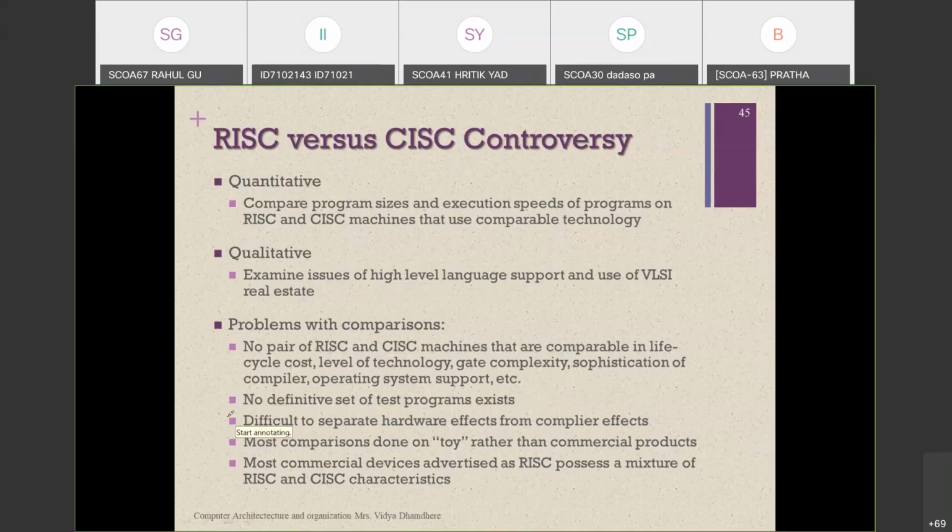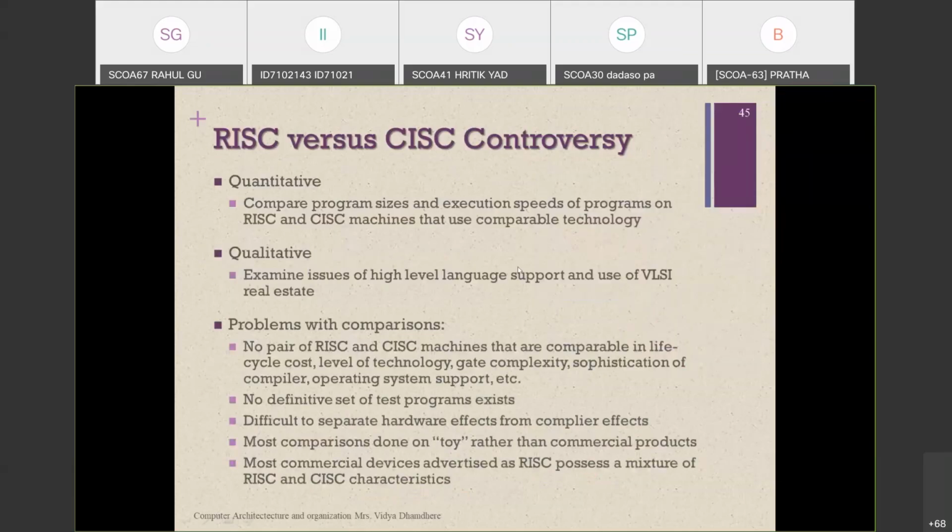The next one is that it is difficult to separate the hardware effect from the compiler. Next, whenever comparison is done on a toy other than a commercial product, it is possible. Second, most commercial devices advise RISC processors, which will be a mixture of RISC and CISC characteristics. Some characteristics of the CISC processor are also introduced in some commercial products, but in a pure business product it is not available.